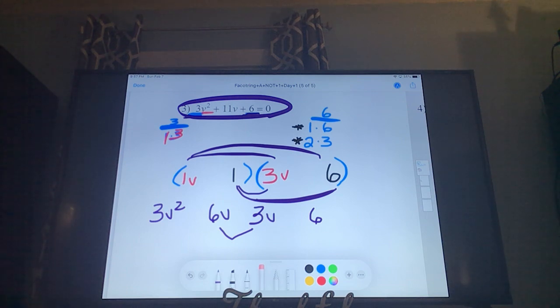And so a cheater way, and I'm going to show you on this one. So what you need to do is erase the 1 and 6 in the parentheses and flip the order around. And so you're going to say 6 and then 1. Okay, because the order does matter. It matters whether you put a 1 and a 6 or a 6 and then a 1. Do not jump from the 1 and 6 to the 2 and 3 without checking both options, because you'll get all jacked up.